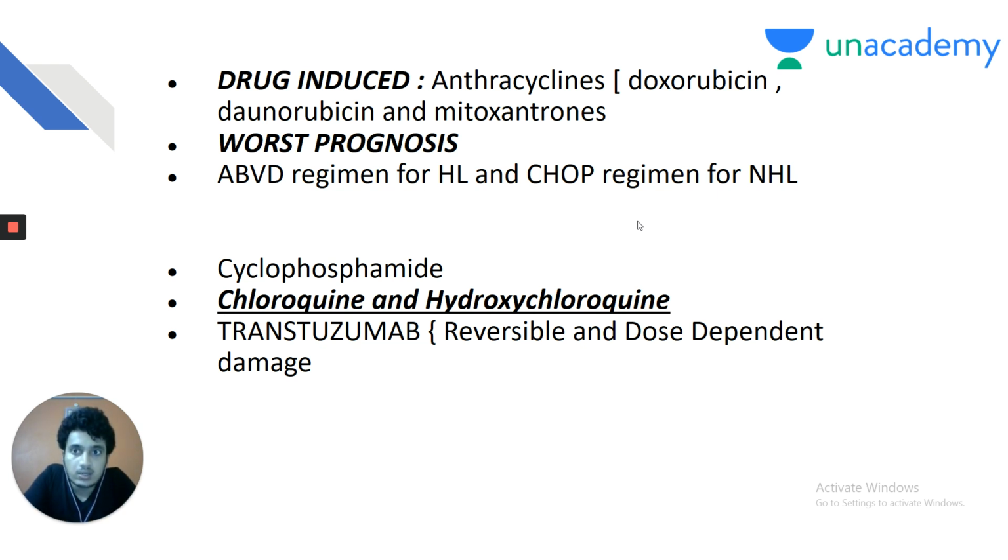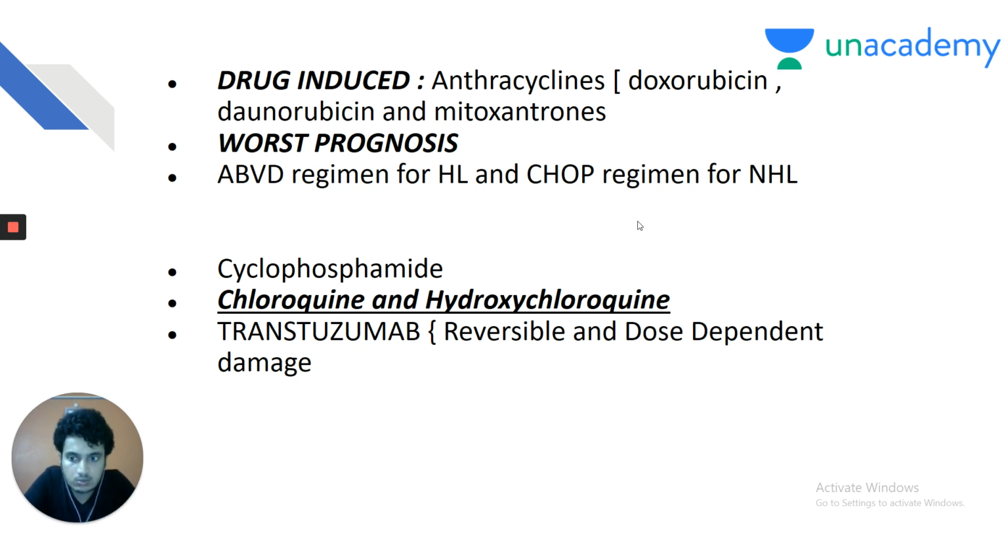Remember, my dear friends, drug-induced cardiomyopathy carries the worst prognosis. So, anthracyclines, these are the dangerous drugs, and when they cause cardiomyopathy, they carry the worst prognosis. ABVD regimen used for Hodgkin's lymphoma contains anthracycline. CHOP regimen used for non-Hodgkin's lymphoma also contains anthracyclines. Drug-induced causes also include drugs like cyclophosphamide.